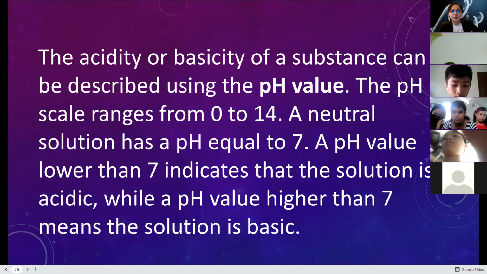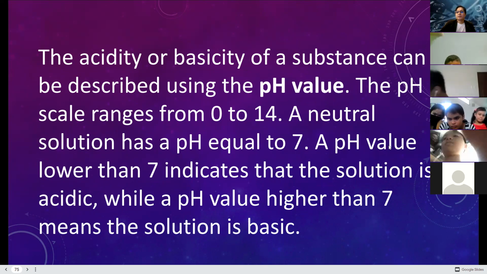The acidity or basicity of a substance can be described using a pH value. Take note, pH value. The pH scale ranges from 0 to 14. A neutral solution has a pH equal to 7, while a pH value lower than 7 indicates that the solution is acidic.